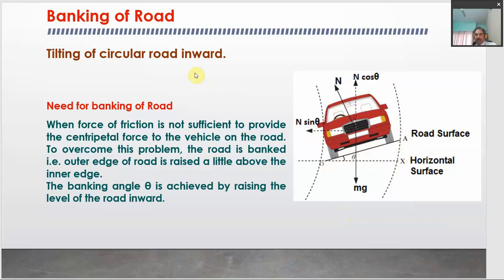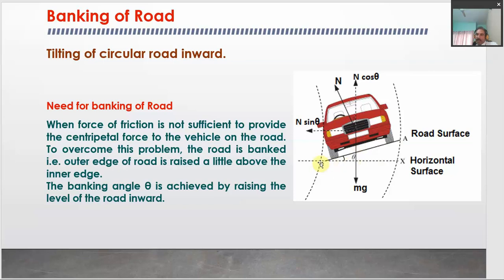So, what is the need for the banking of the road? Whenever the force of friction between the tires and the road is not sufficient to negotiate the car over a road to take a turn. So, that means the force of friction which is contributing towards the centripetal force is not sufficient to keep the car on the road. So, to overcome this problem of insufficient friction, the road is banked.